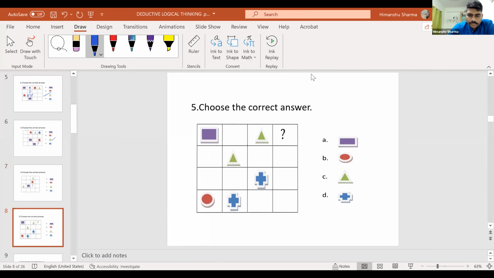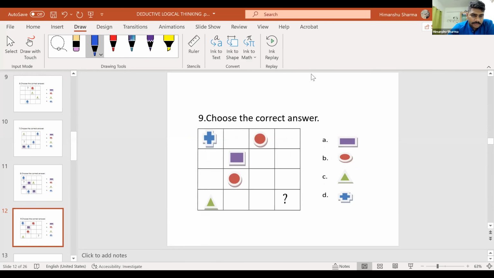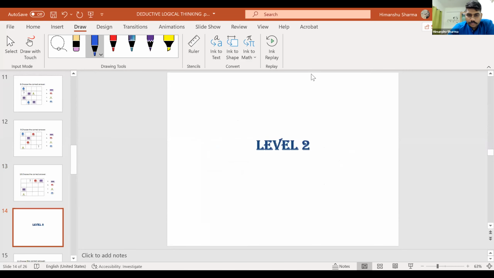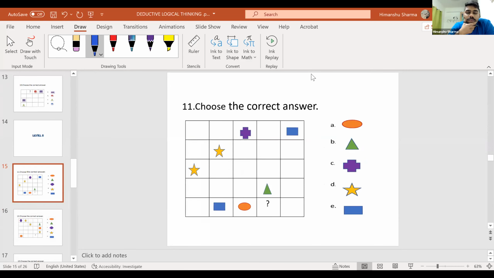So what I will do is I will shift to level 2. Try this one.